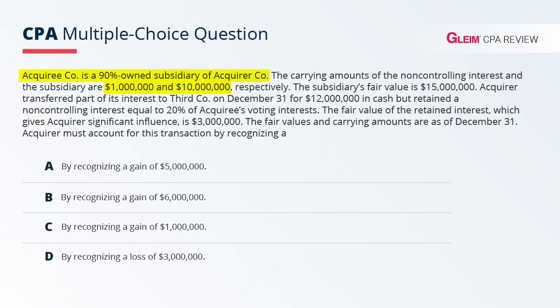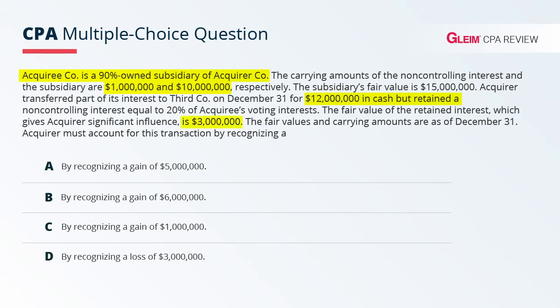Acquirer transferred part of its interest to third company on December 31st for 12 million in cash, but retained a non-controlling interest equal to 20% of acquiree's voting interest. The fair value of the retained interest, which gives acquirer significant influence, is 3 million.